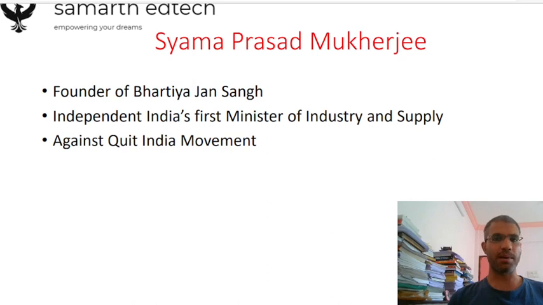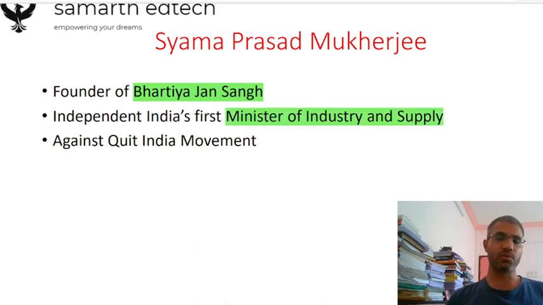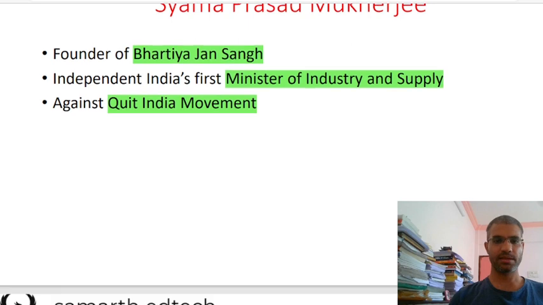Now next is your Shyama Prasad Mukherjee, a concept related to your GS1 history. So he was the founder of Bharatiya Jansangh and he was independent India's first Minister of Industry and Supply. He was against Quit India movement. So Gandhiji has launched Quit India movement in 1942. He was against this Quit India movement. The entire Bharatiya Jansangh was against the Quit India movement. So try to remember this fact also.